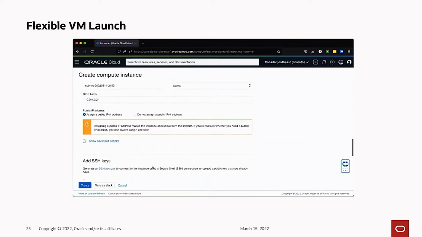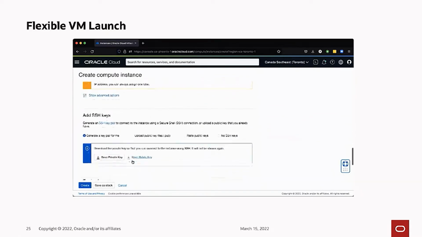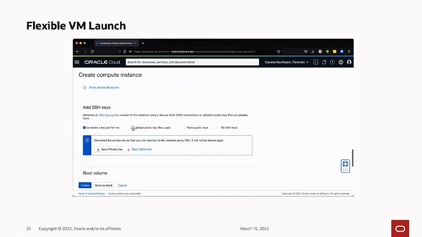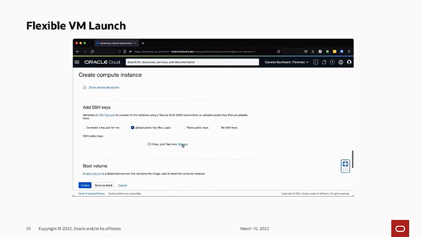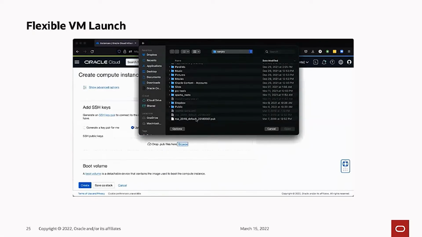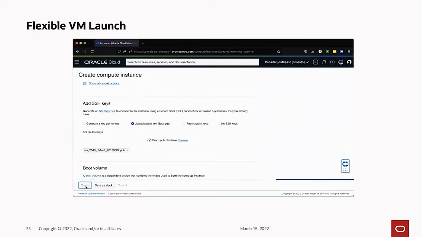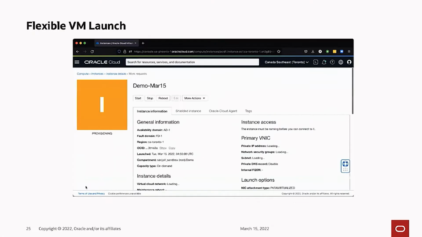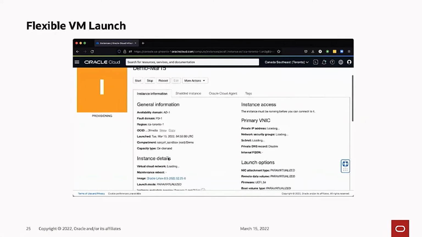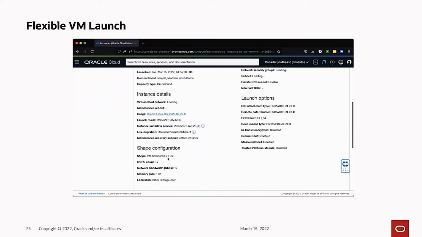In this case, I'm going to choose an SSH key just so I can log in and show the VM itself. But that's all you need to do. And then one of the things that you will also see is that while this is provisioning, you can see